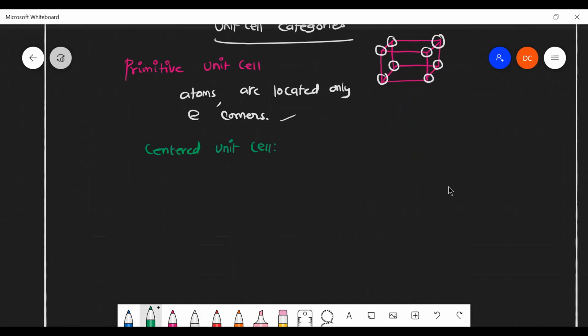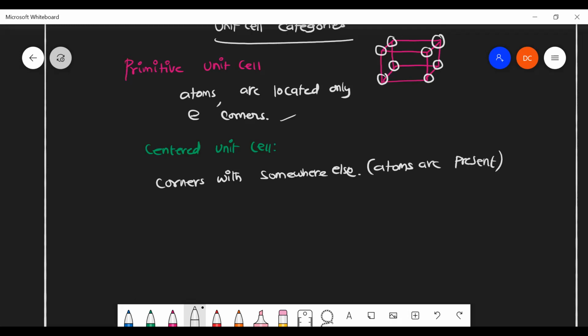Centered unit cell means that apart from the corners, atoms are also located somewhere else. The atoms are present not only in corners but, along with the corners, somewhere else in the unit cell. That kind of unit cell is called a centered unit cell.